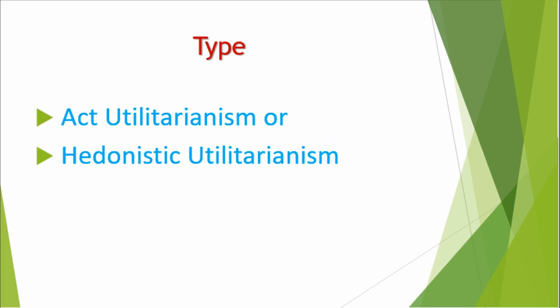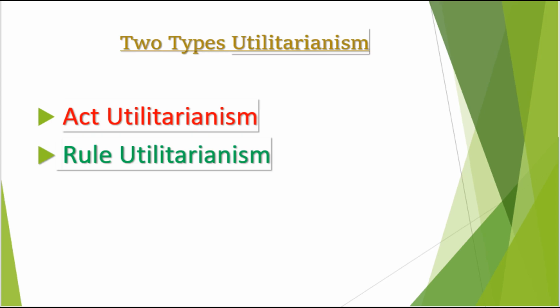Now, the question is, what type of utilitarianism did Bentham develop? Bentham developed act utilitarianism, or hedonistic utilitarianism. Remember that there are two types of utilitarianism: act utilitarianism and rule utilitarianism. Bentham's student and follower J.S. Mill developed the theory of rule utilitarianism, which suggests that moral actions should be guided by rules. We will discuss it in another video.